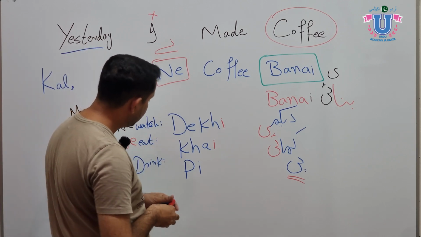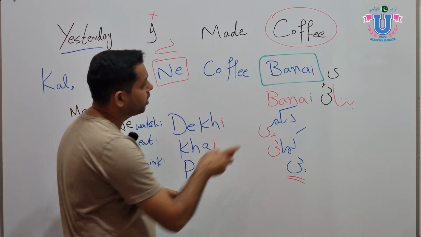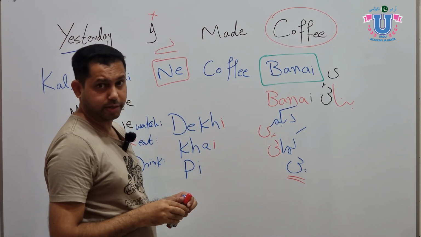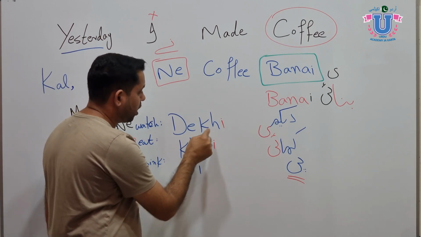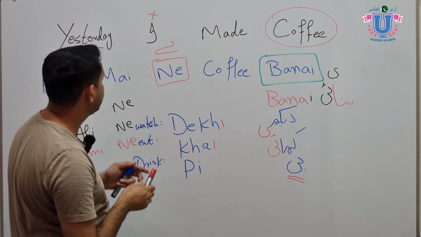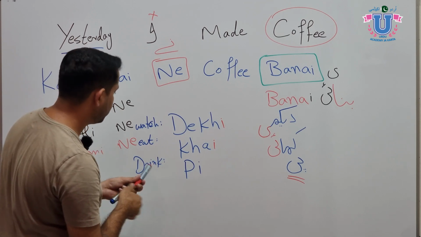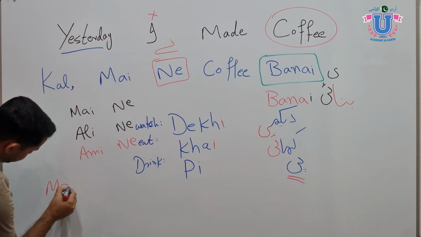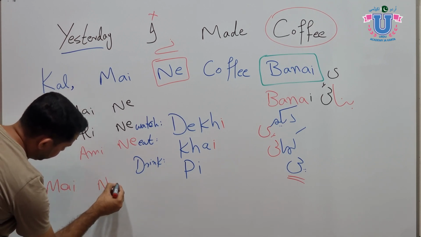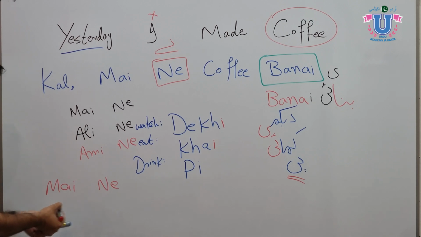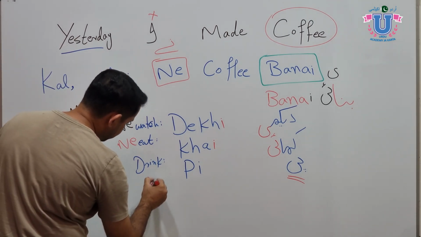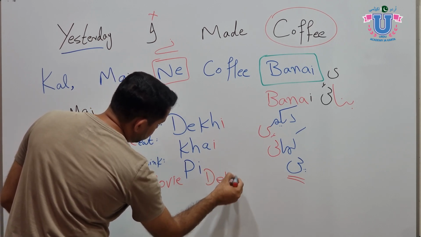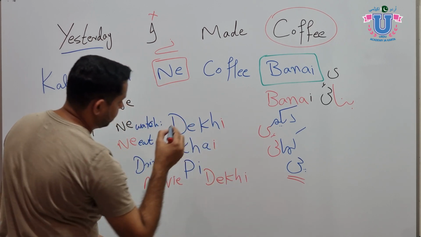The point 2: the verb agrees with the object. The subject does not matter. Today we're just learning the feminine, and for the feminine we need to put i. For example, how do you say I watched a movie? You will say मैंने, ne. The subject is मैं, so always use ne with the subject. मैंने movie. And watch is dekh, so we just put i for dekhi.